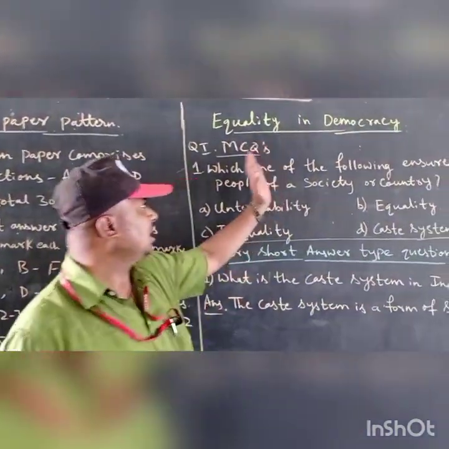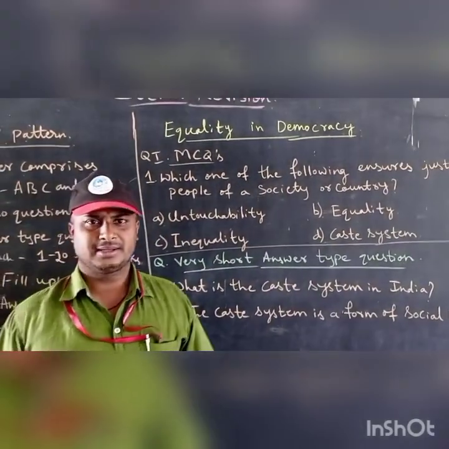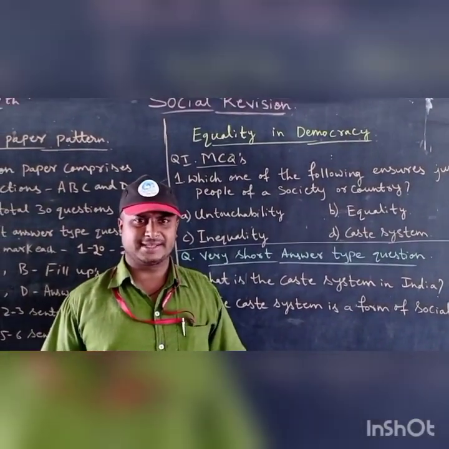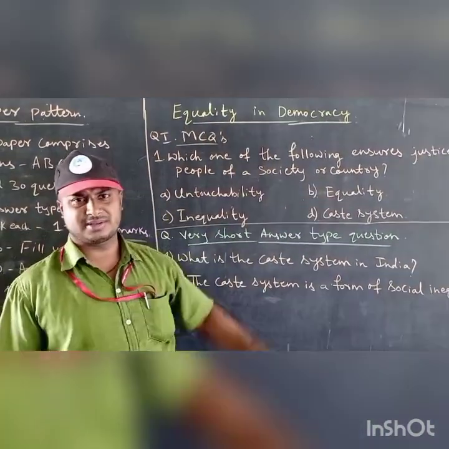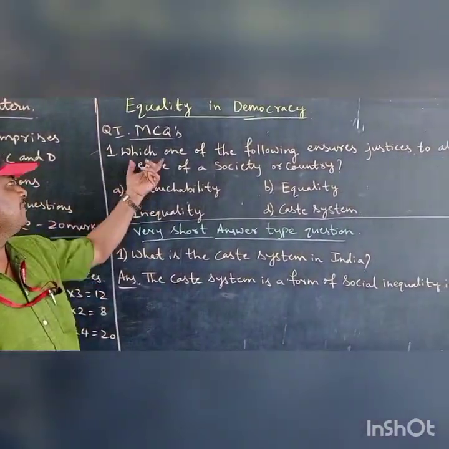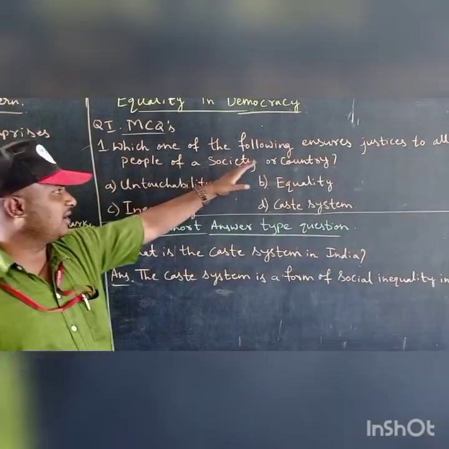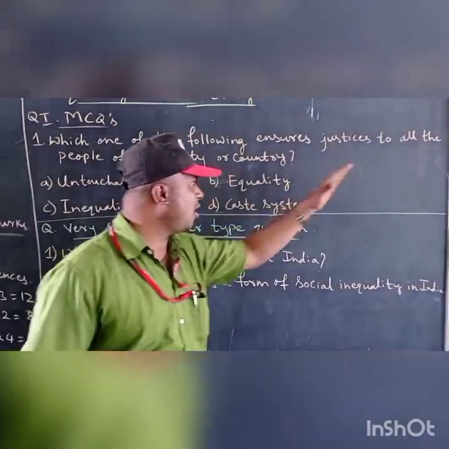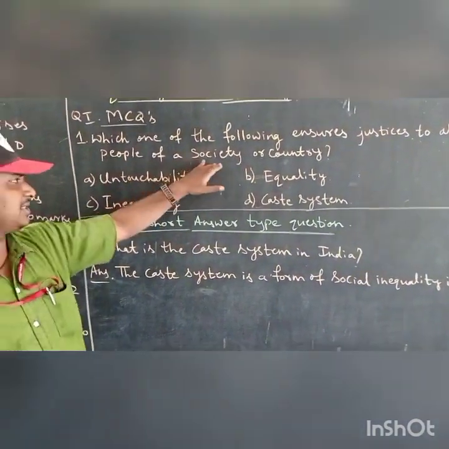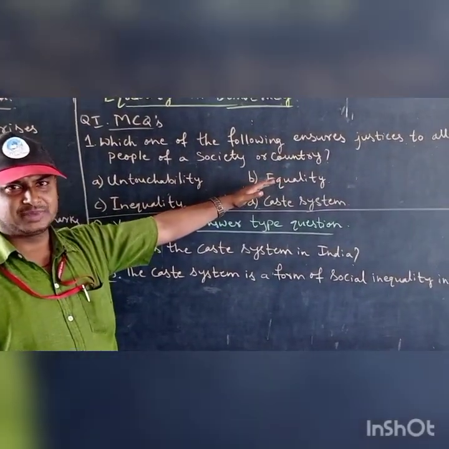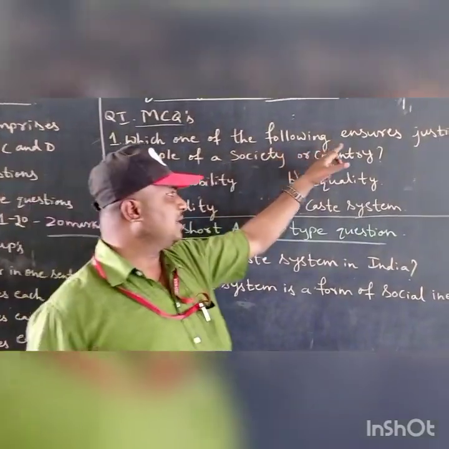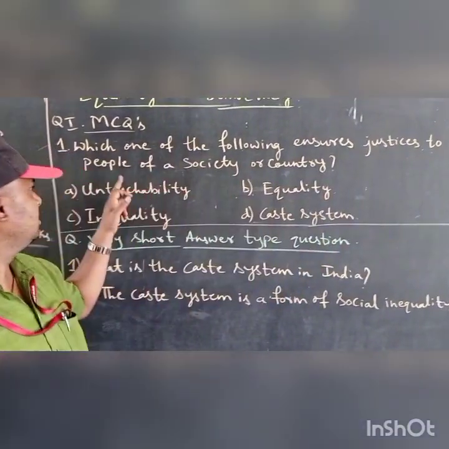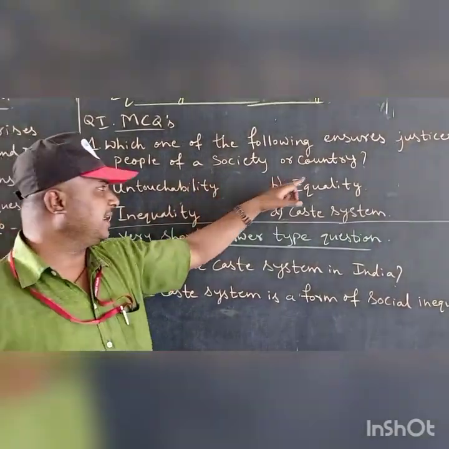So now we will revise the first lesson of civics. This is the second chapter, equality in democracy. First we will see the MCQs. Which one of the following ensures justice to all the people of a society or a country?